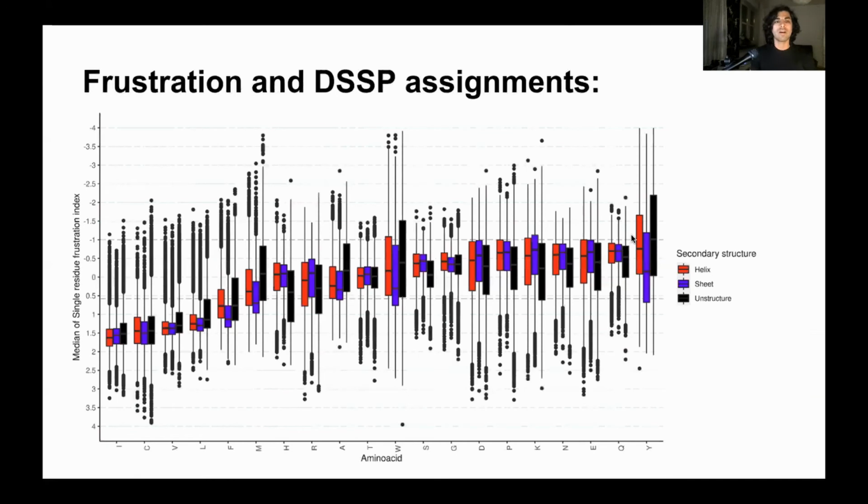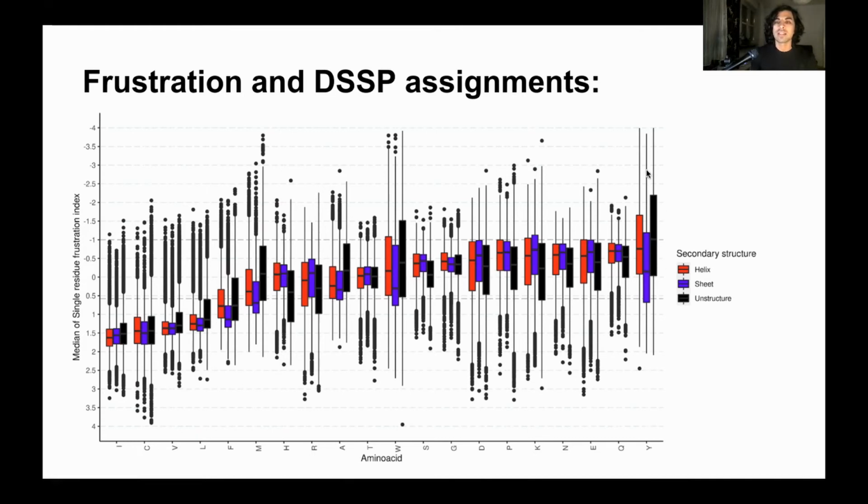So we further separated this dataset into different secondary structure elements. We mapped the different residues into being part of alpha helices, beta sheets or unstructured regions according to DSSP. And here we can see that the distribution doesn't change too much, but we can see some differences already.